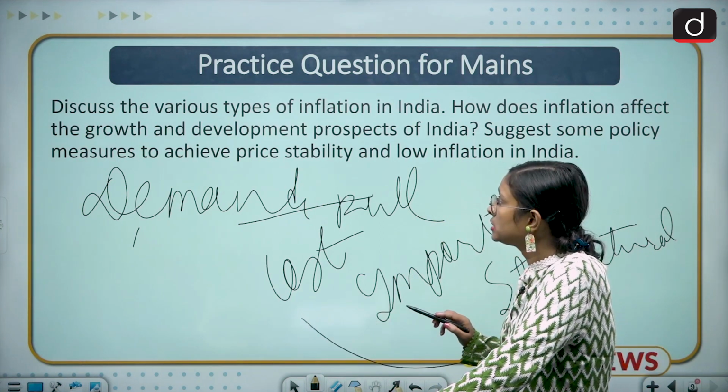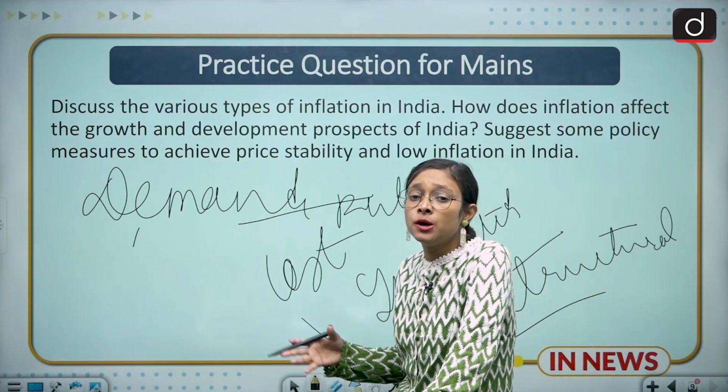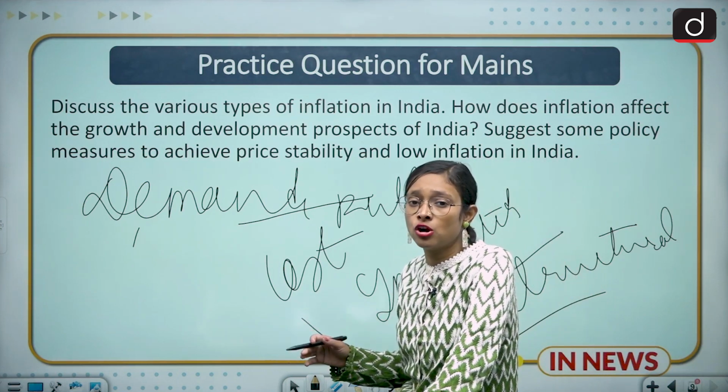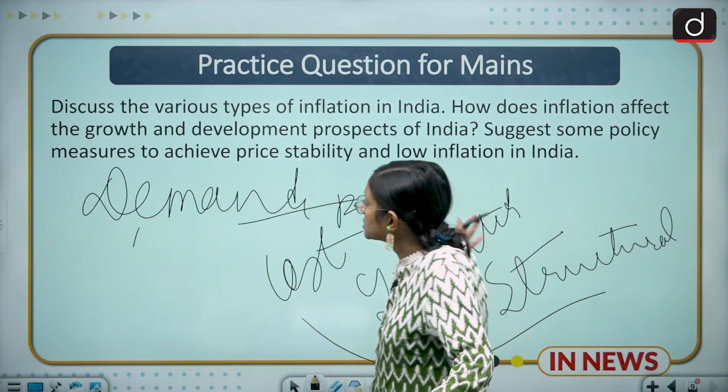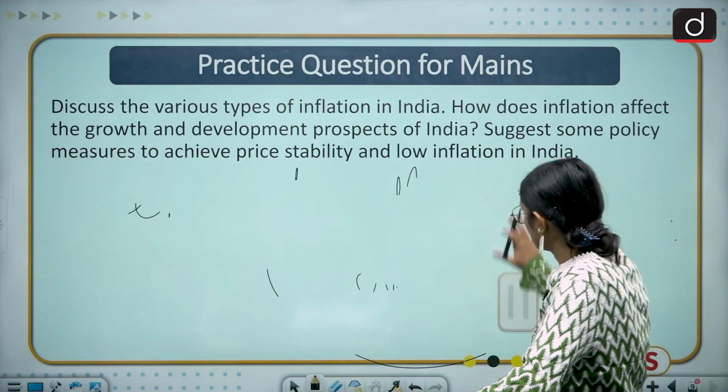Then coming to what kind of measures you can adopt to maintain price stability in an economy, you have to look at the fiscal policy and monetary policy.